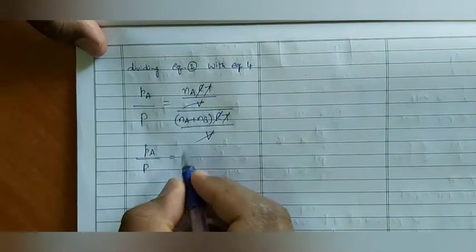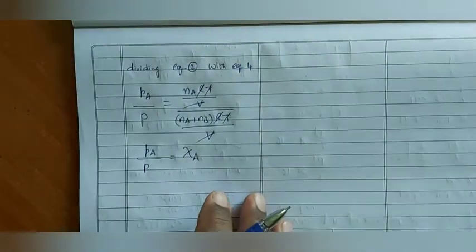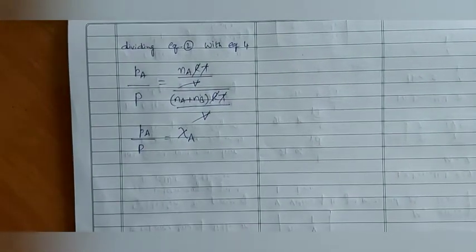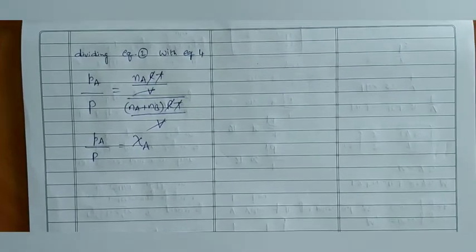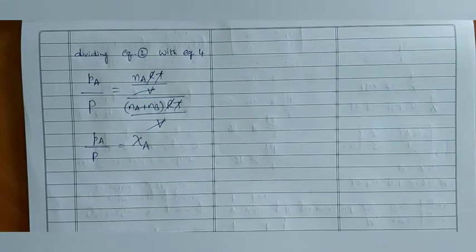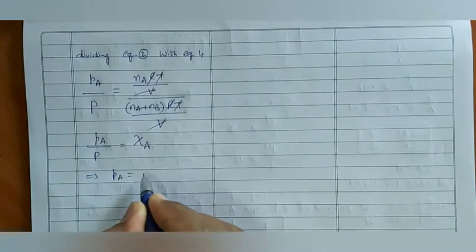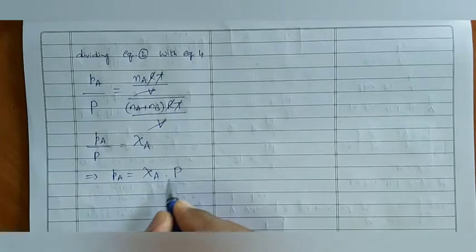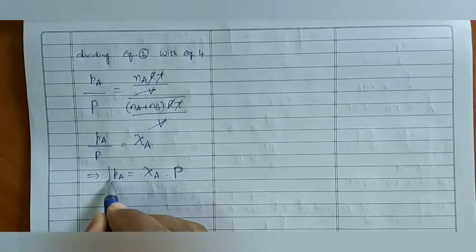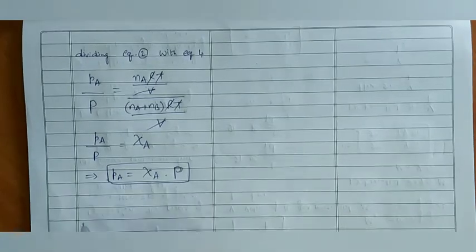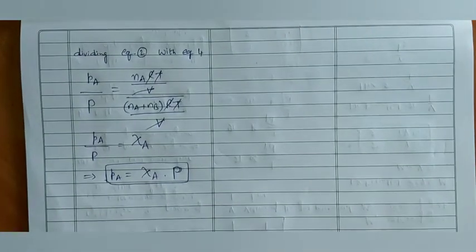Pa by P, partial pressure of A divided by P, is equal to Na by Na plus Nb, which is called mole fraction of A. Already we have seen concentration terms in 11th class first chapter. Number of moles of A by total number of moles is called mole fraction of A. This implies partial pressure of A is equal to mole fraction of A into total pressure. This is the useful formula while we are doing the problems related to Dalton's law of partial pressures.